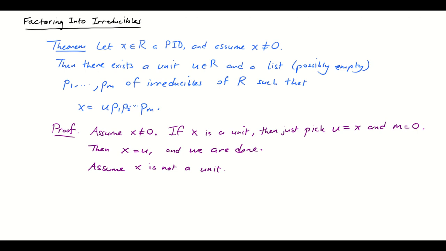So for this, we're going to need to use the fact that a PID is a Noetherian domain. So we are going to use the fact that a PID is a Noetherian domain. And when we say Noetherian domain, we mean an ascending chain of ideals must stabilize.